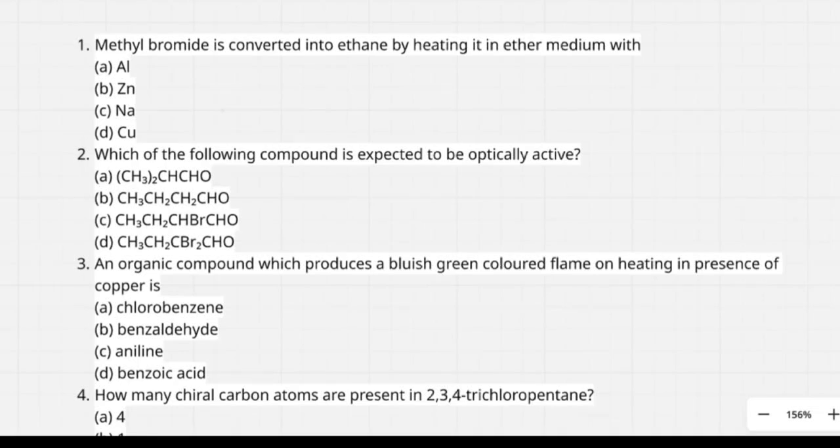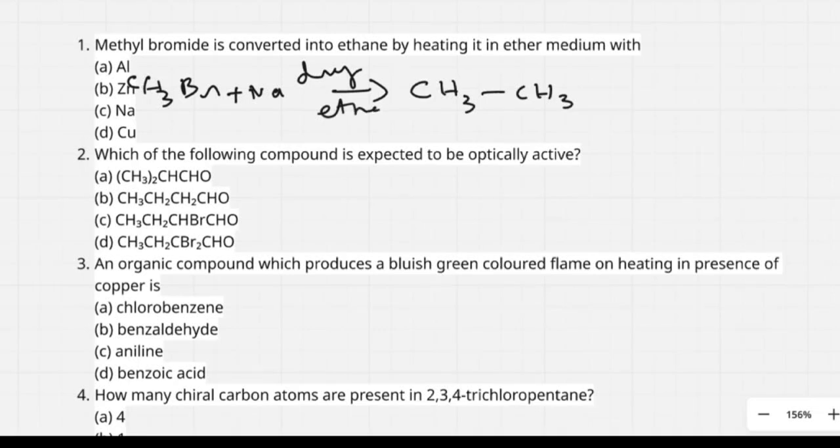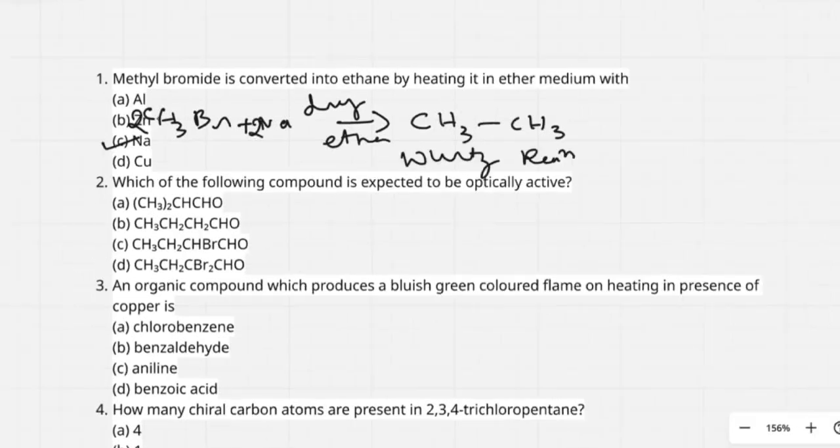When methyl bromide is converted into ethane, see here I take methyl bromide, CH3Br. Methyl bromide is converted into ethane, CH3CH3, by heating it with sodium metal in presence of dry ether. So the option C is correct. This is Wurtz reaction. I move to second question.